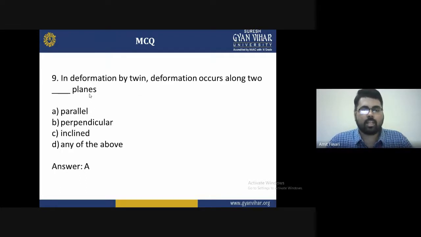Ninth question: in deformation by twinning, deformation occurs along two dash planes. The options are A parallel, B perpendicular, C inclined, and D any of the above. The correct answer is A, parallel. In deformation by twinning, deformation occurs along two parallel planes. So between the two parallel planes, we get the deformation along the line.